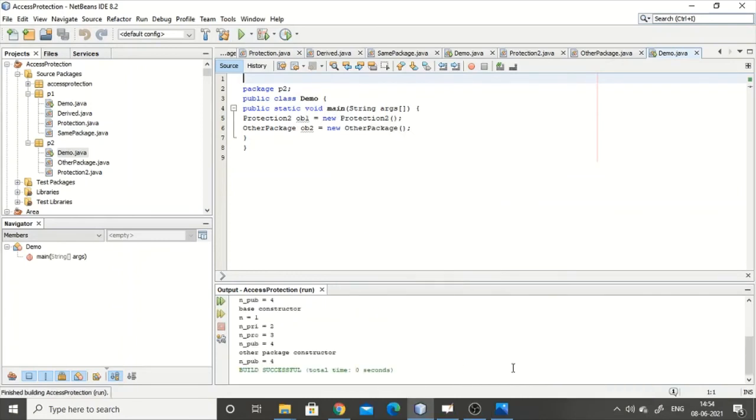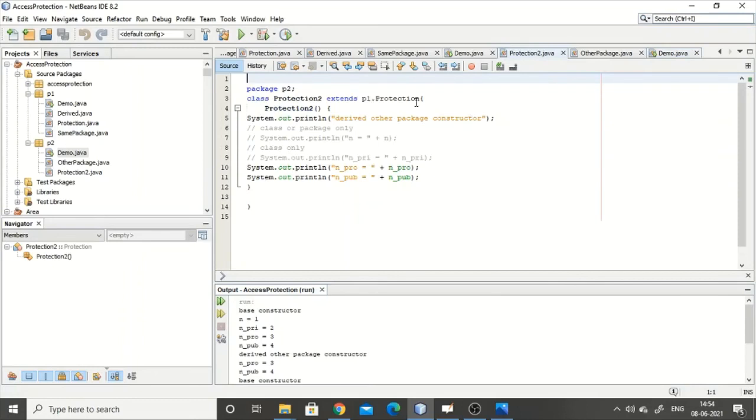particular file. So you can see here base constructor, when I call new protection2, obviously in this protection2 I'm going to extend the p1 protection, so that will call the base constructor, extends p1 protection.